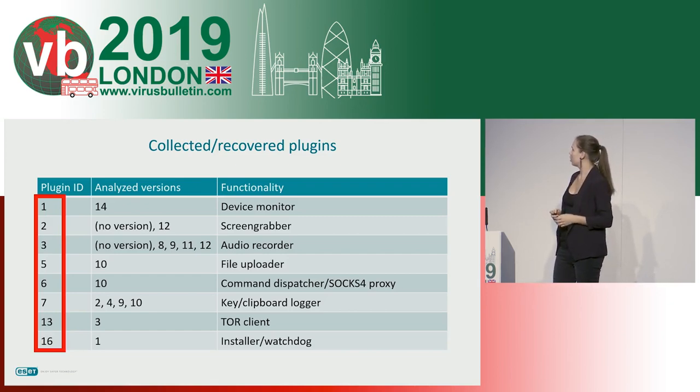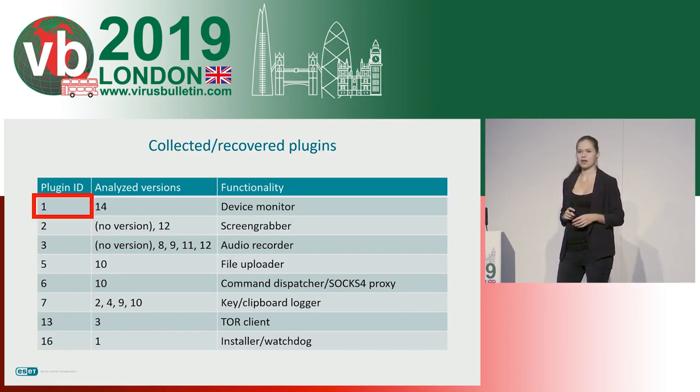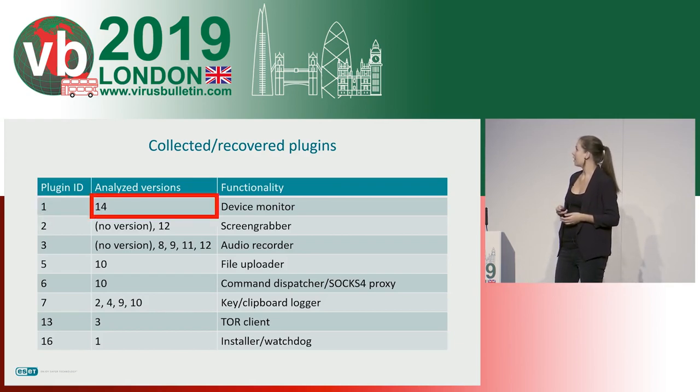And we're not going to talk about the keylogger and the screen grabber and plugins like that, because I think you've seen quite a lot of these. But let's just focus on this one plugin that we call Device Monitor for some reasons. For example, it has plugin ID number 1, and this is a prominent spot, right? So maybe this is some plugin of importance for the ATTOR platform. And again, it has a version number 14, which means that there were quite a few versions of this plugin. It's the highest number that we have seen among all the versions.